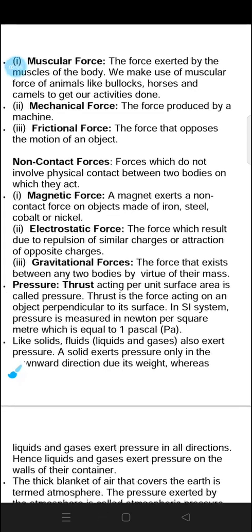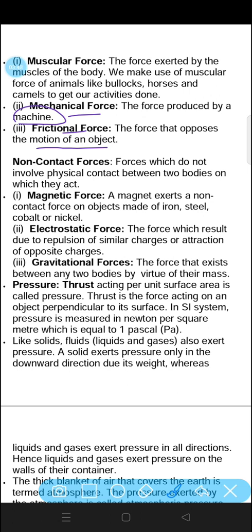After that, the second type of contact force is mechanical force, the force produced by a machine. If you are taking help of a machine to push or pull any object, that type of force will be called mechanical force. So, muscular force is the force exerted by the muscles of the body, whereas the force produced by a machine is called mechanical force. Third type of contact force is frictional force, the force that opposes the motion of an object. The force which acts opposite to the motion of the object is called frictional force.